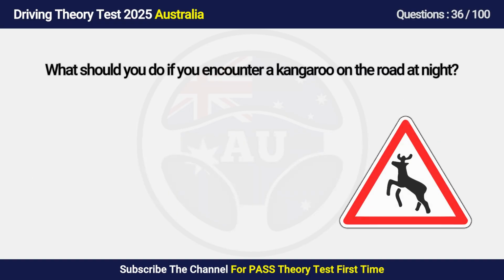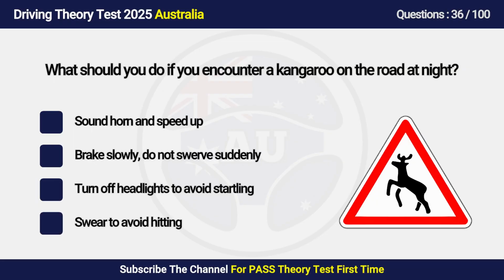Question 36. What should you do if you encounter a kangaroo on the road at night? A. Sound horn and speed up. B. Brake slowly, do not swerve suddenly. C. Turn off headlights to avoid startling. D. Swerve to avoid hitting.